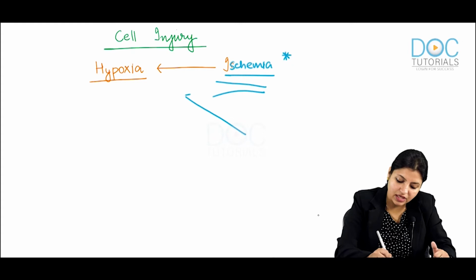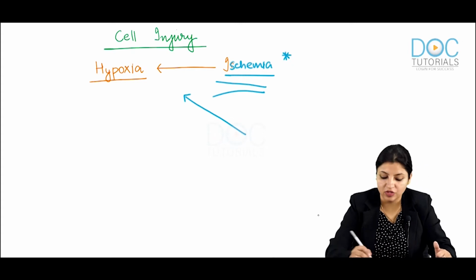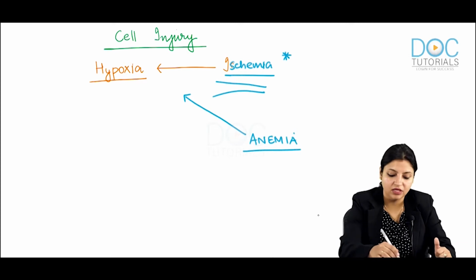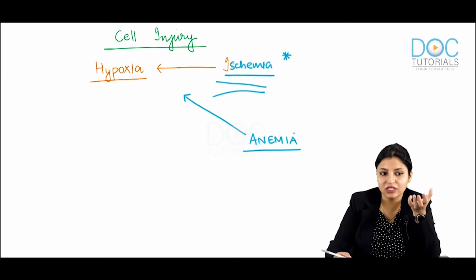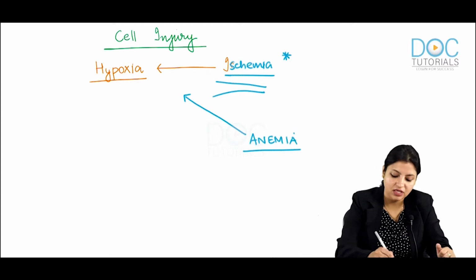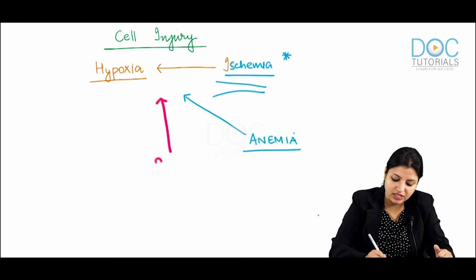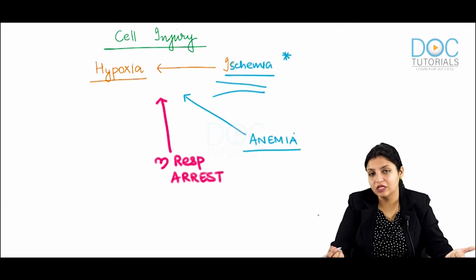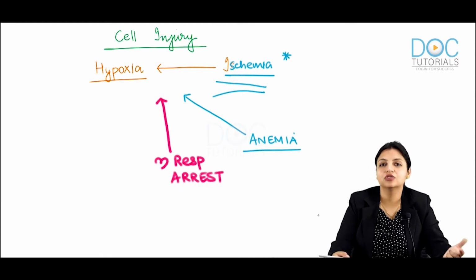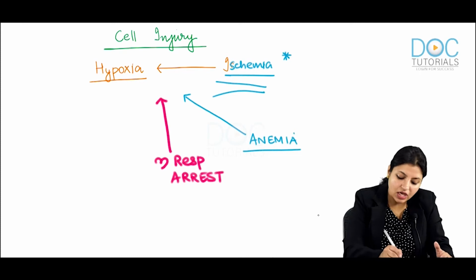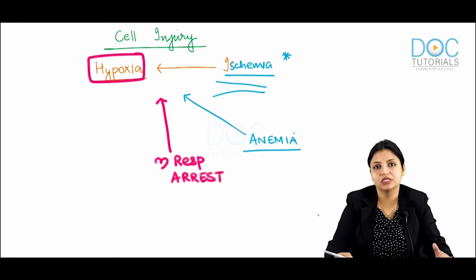Now, let's look at the second cause of hypoxia. The second important cause of hypoxia is anemia. Anemia means decreased oxygen carrying capacity of the blood. So if the oxygen carrying capacity of the blood is decreased, it will not carry oxygen and the tissue will get hypoxic. The third important cause of hypoxia is cardiorespiratory arrest, that is, the heart is not pumping the blood and the respiratory system is not oxygenating. So all of these can cause hypoxia. The ultimate main trigger of cellular injury is hypoxia.